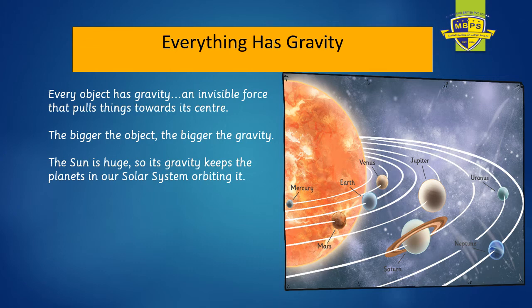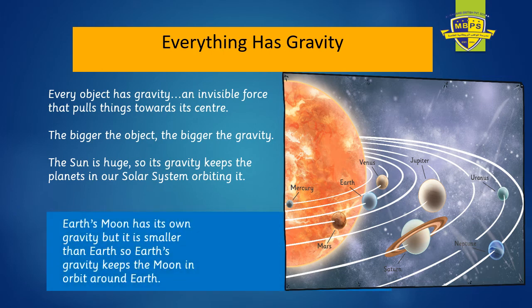The sun is very huge. You can see it's huger than all the planets. It is bigger in size than all the planets, and because it's bigger in size, it has a maximum amount of mass. And because the maximum amount of mass is there, it has a maximum amount of gravity and therefore pulls all the planets towards itself. All the planets are moving around the sun because of the pull of the sun's gravitational force. The sun has a gravitational force which is stronger than all the planets. So all the planets automatically move around the sun because of its gravitational force.